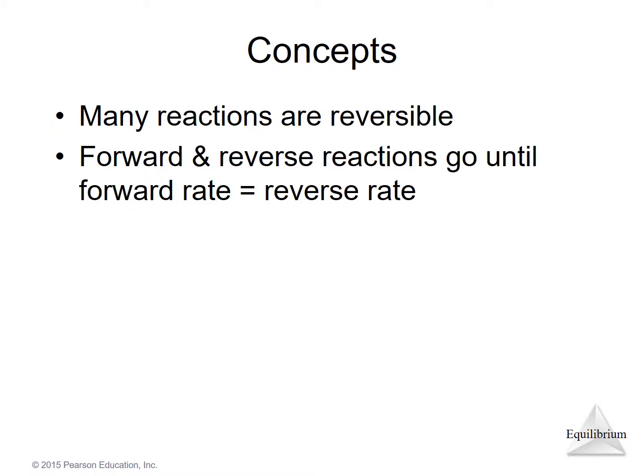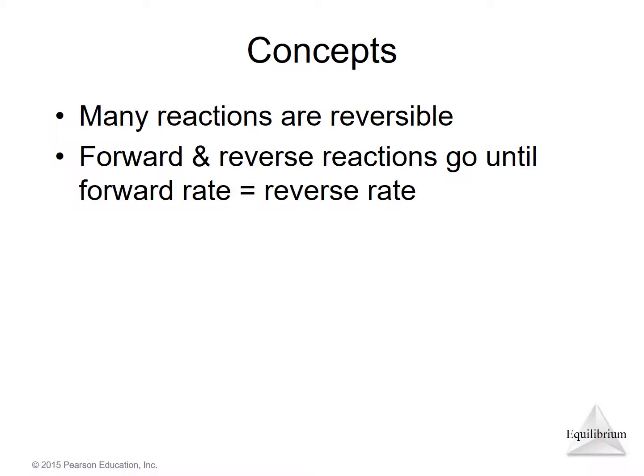If we're observing concentrations, what we will see is that the forward reaction will go, and then the reverse reaction will go, and they will both be taking place until we reach a point where the rate at which products are being produced is the same as the rate at which those products are being used up in the reverse reaction.